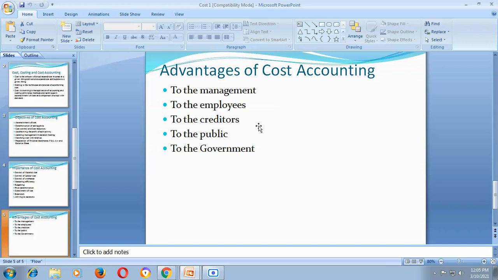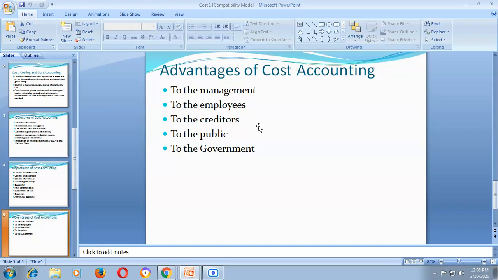This will turn into giving a bonus to the workers. Then rewards will be given to the highly efficient workers through incentive schemes. I repeat, rewards will be given for higher efficiency through incentive schemes.